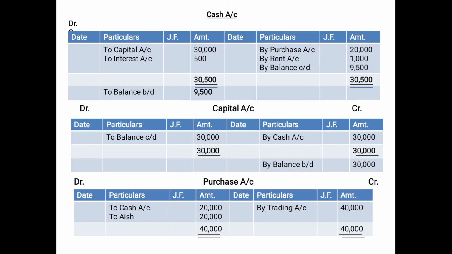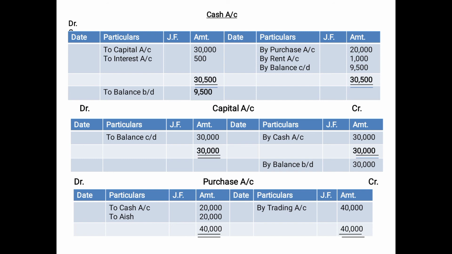So the balancing figure will be posted in this case on the debit side as "to balance carried down", or to trading account if it is goods related, or to profit and loss account if it is nominal account transactions. Since cash is a real account, it is not related to goods, therefore its balance will be transferred to balance carried down or "by balance carried down". So what you need to do is, first of all,